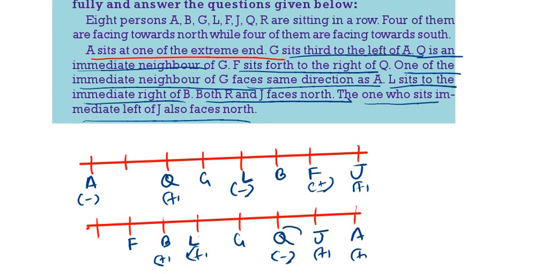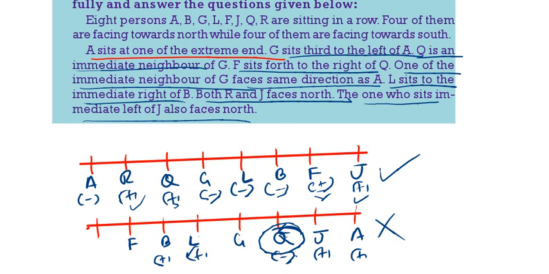We can't take north because already Q is south direction. So this is wrong. Here we can write R. Both R and J face north, so R is also plus. Now how many symbols should we have? Four of them are facing north, four of them are facing south. So 1, 2, 3, 4 north. Remaining should be south. G also south, B also south.